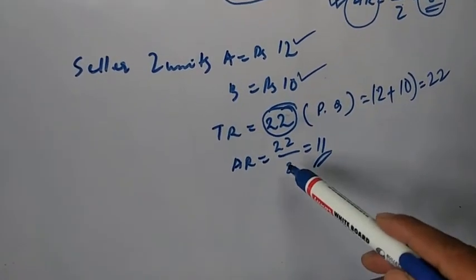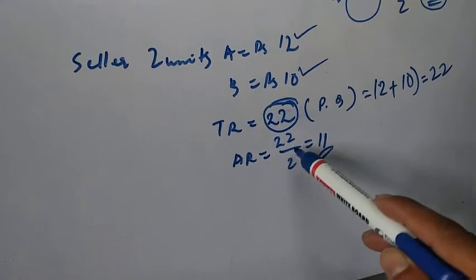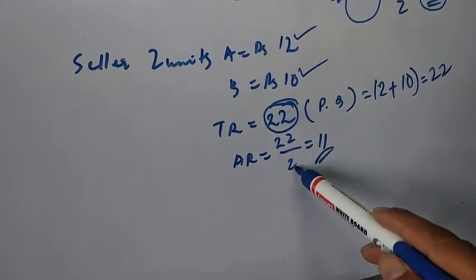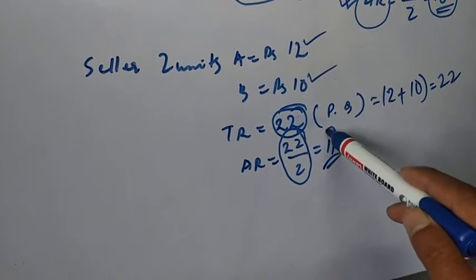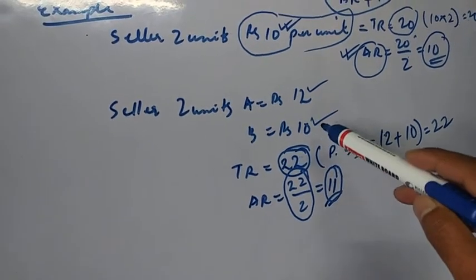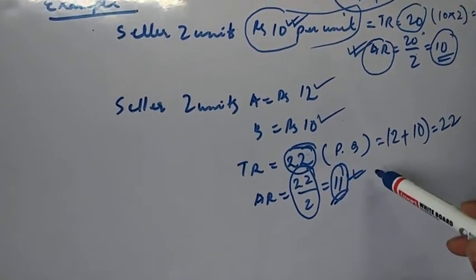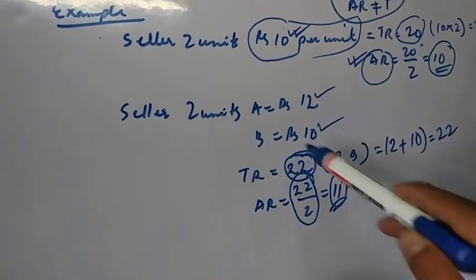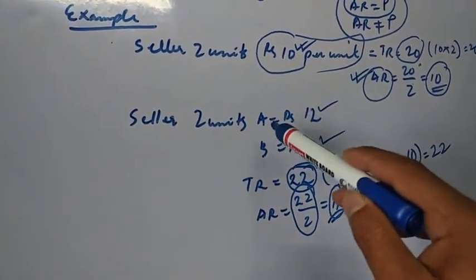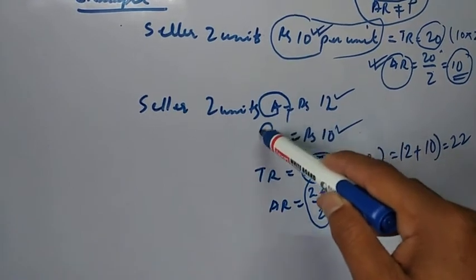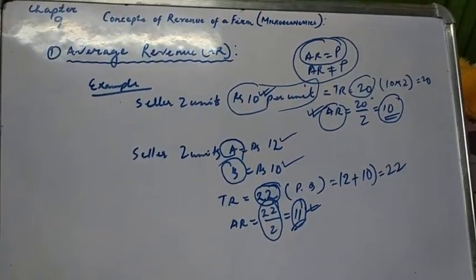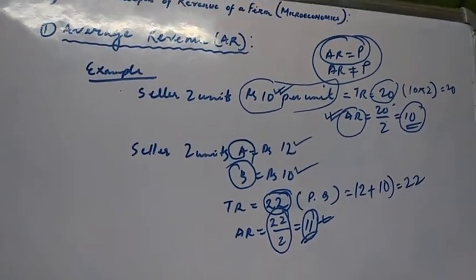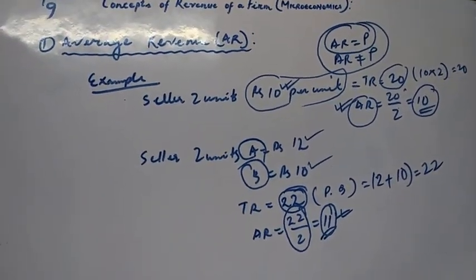Average revenue would be the total revenue divided by the number of quantities produced or sold. So 22 by 2 is 11. Here the price will not be the same as the average revenue because the seller or producer is selling different units at different prices. That is what we mean. So that is all about average revenue.